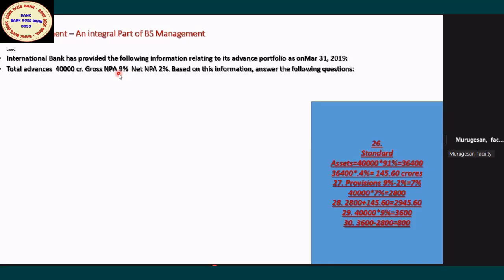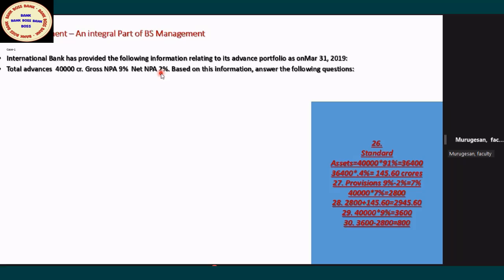Immediately, can anybody tell what the gross NPA amount is right now? Yes, 9% of 40,000 is 3,600. Very good. The gross NPA is 3,600 crore. Now net NPA is 2%, which means 800. Now can anyone tell what the total provisions are?